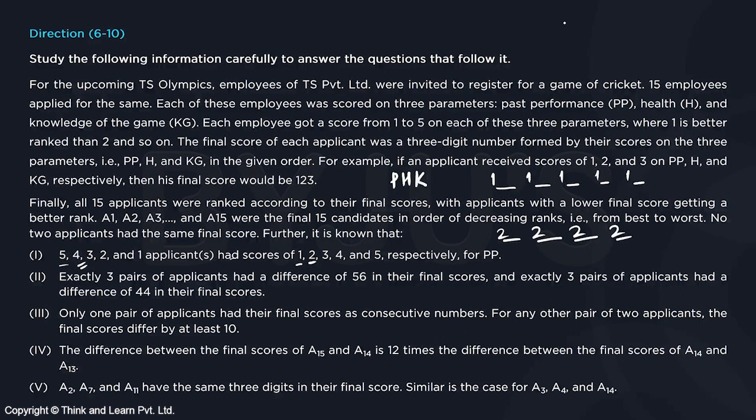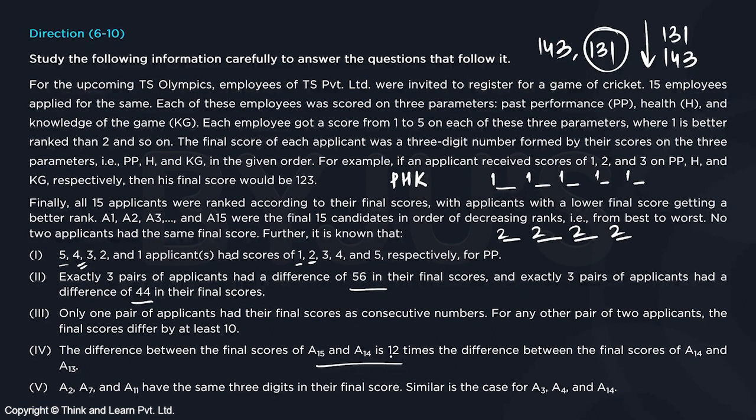So suppose one of these numbers is 143 and another number is, let's say, 131. So obviously 131 is a better person, his number will be written above 143 in this sequence. I mean 131 will have a better rank than 143. Then we have exactly 3 pairs of applicants at a difference of 56 and so on and so forth.